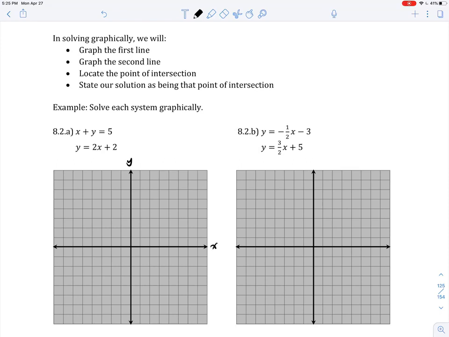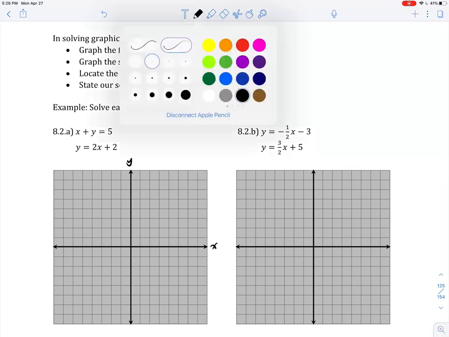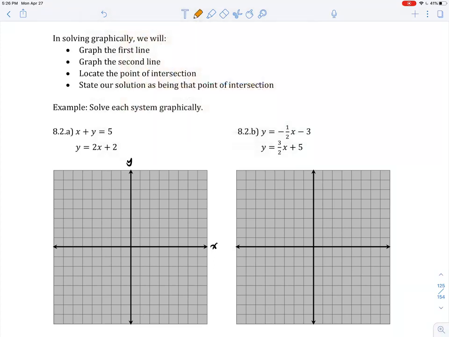Well, just to be extra safe, I'm going to make sure I label my axes. And at some point I'll label my scale. I have a tendency to label my scale last. It's just how I roll.